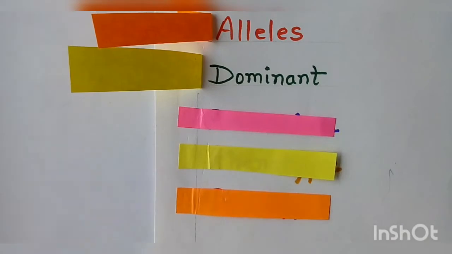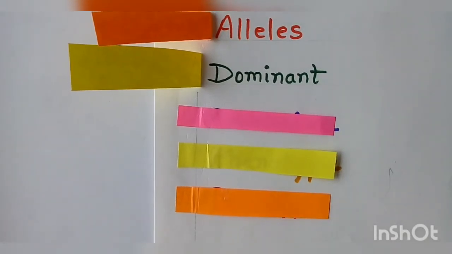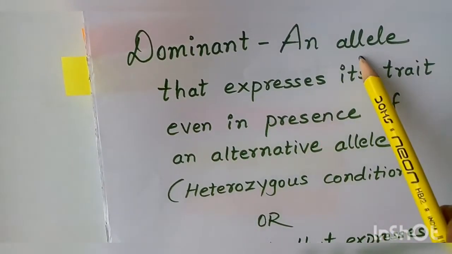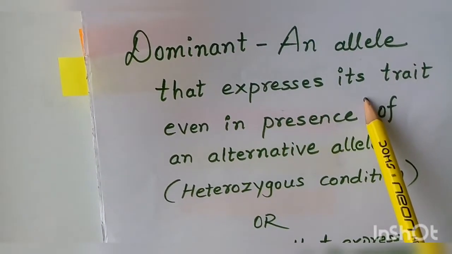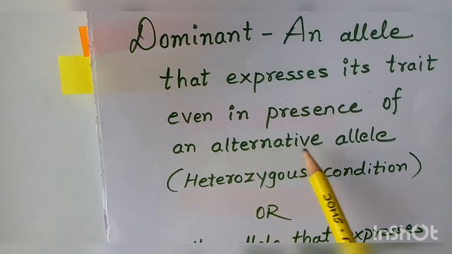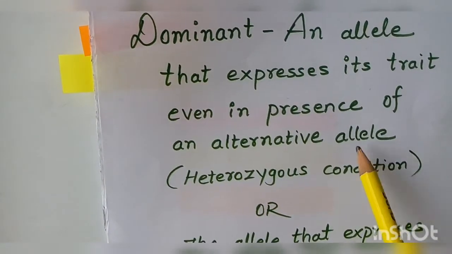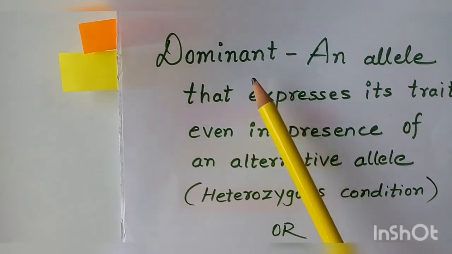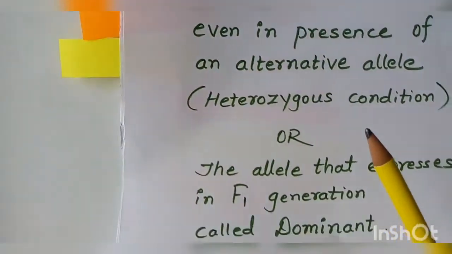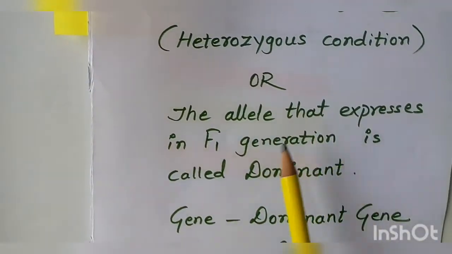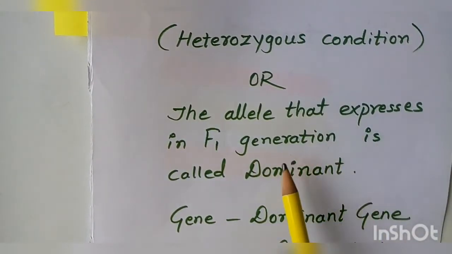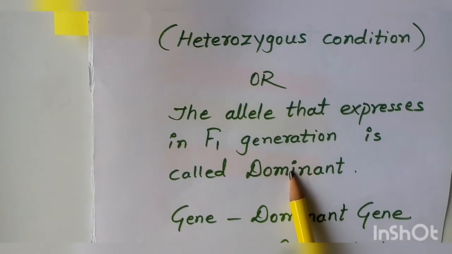Then comes the next terminology, which is called dominant. Now what do we mean by dominant? Dominant means when an allele expresses itself in presence of an alternative allele, then it is called dominant. Or in other words, the allele that expresses itself in F1 generation is called dominant.